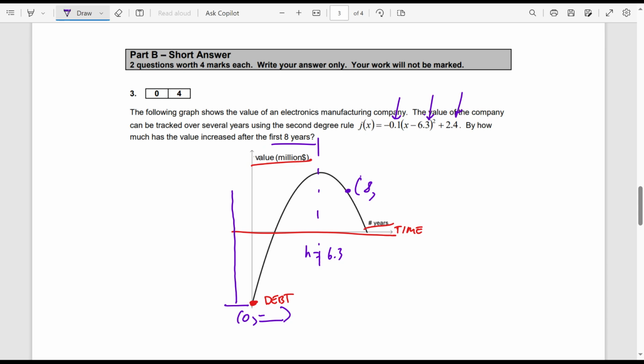So when it asks for how much did it increase over the first 8 years, it started in debt, which means I can't just assume that the company's value is zero because it wasn't. The valuation of the company was we're in deep trouble right now and we've got to dig our way out. So we've got to figure out what was the debt load they started with, what's the value of the company 8 years later.